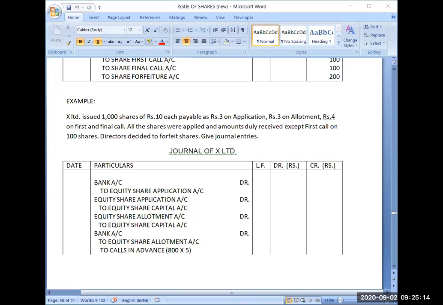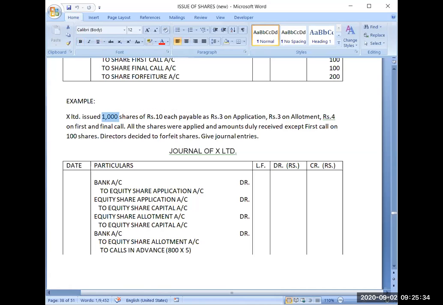Yes, number of applications received is 1000. All the shares were applied means that whatever you have issued, you have received applications for that much. Because you have issued 1000 shares, you will be receiving applications for 1000 shares.